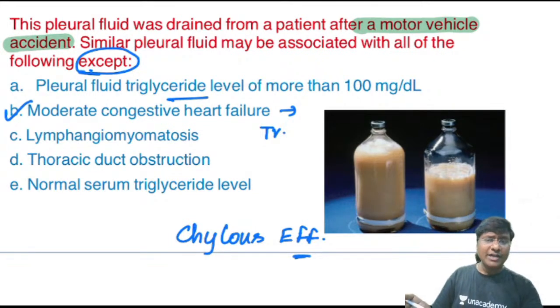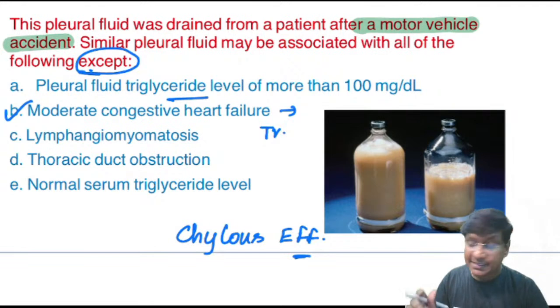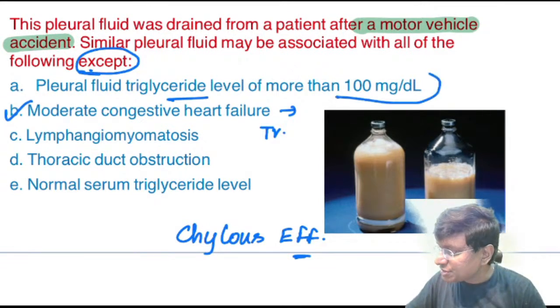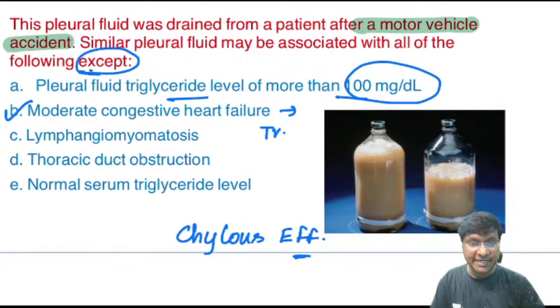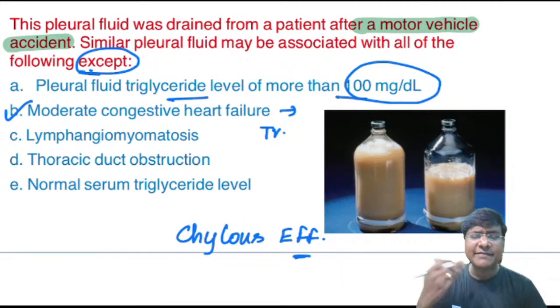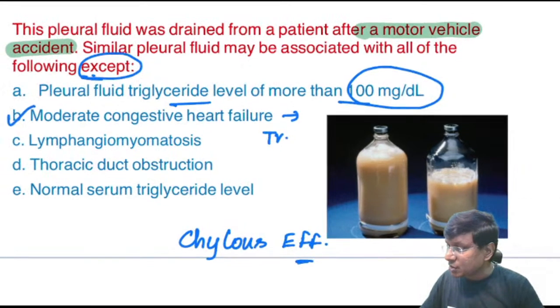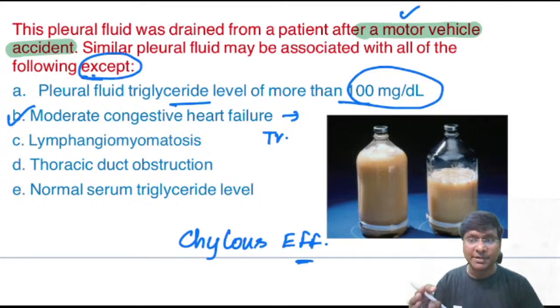Now, what exactly will be there in the chyle? There will be triglycerides, more than 100 milligrams per deciliter. Now, there are numerous causes for chylous effusion. What is the cause here? That is the trauma, the road traffic accident.